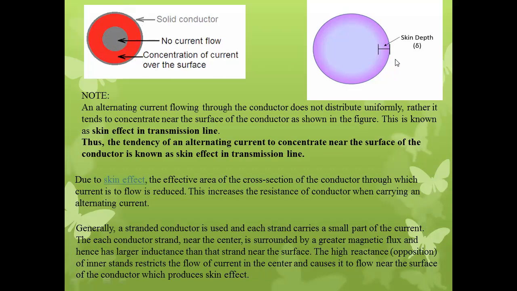Okay, so the concept of skin depth is what? It is the distance from the surface of the conductor up to the point where there is no current flow in the conductor.